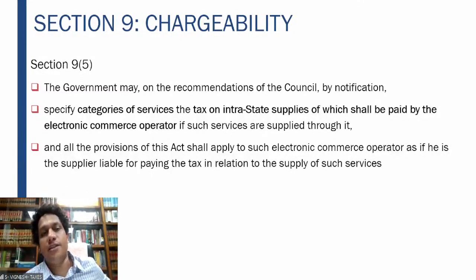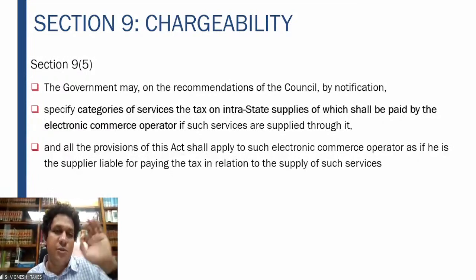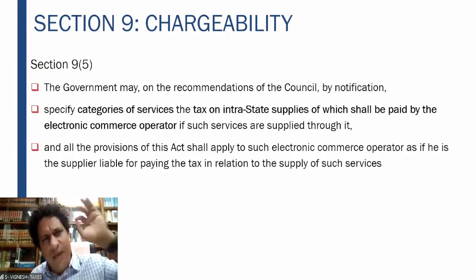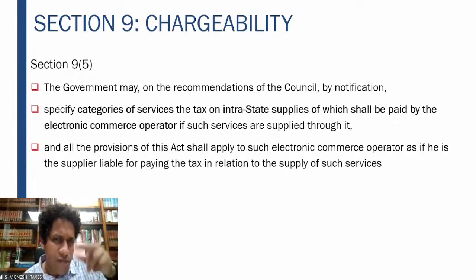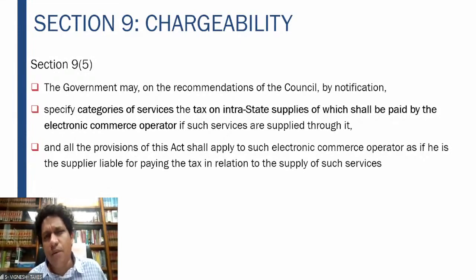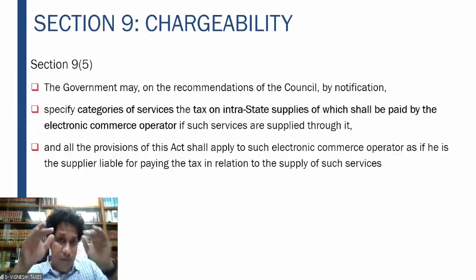So therefore, what does it say? Based on the council's recommendations, council means GST Council, Article 279A, what we studied in the first session, they may specify certain categories of service, the tax on which has to be paid by the electronic commerce operator if the services are supplied through such app.